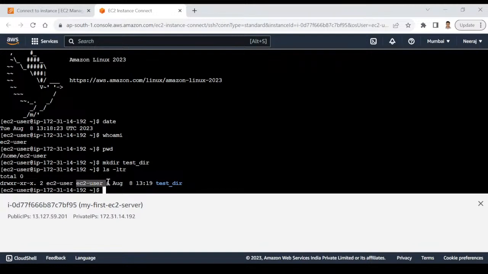Just like yesterday we talked about users and groups, but that was on IAM, right? This is on the server. On the server you can have a username and group name, then the date and time. This is the size. 6 is nothing but the size of your directory, and then the date and time when this directory was created. You can see here. Okay, so this one is about how to create a directory.